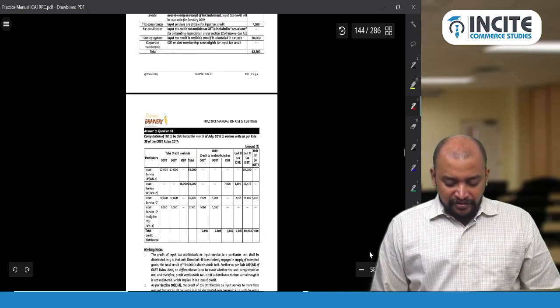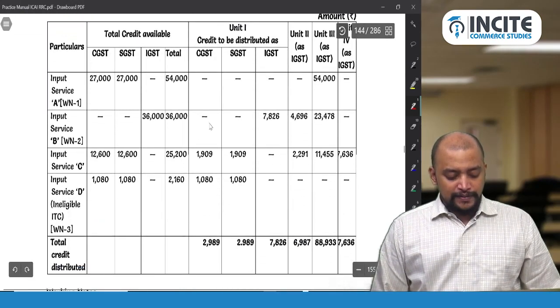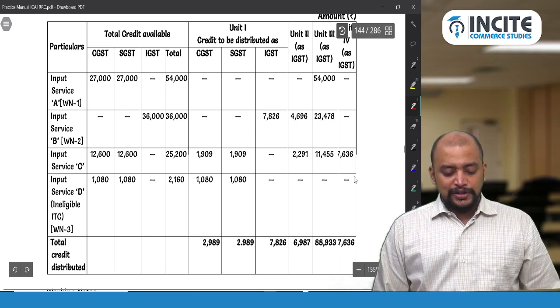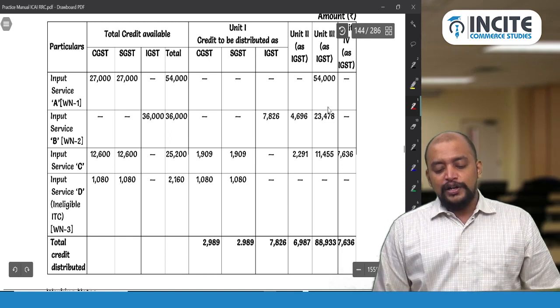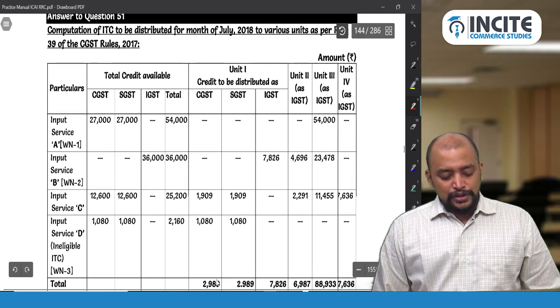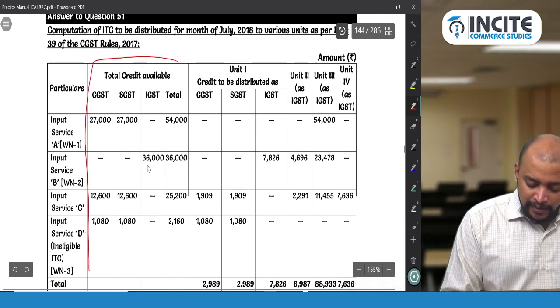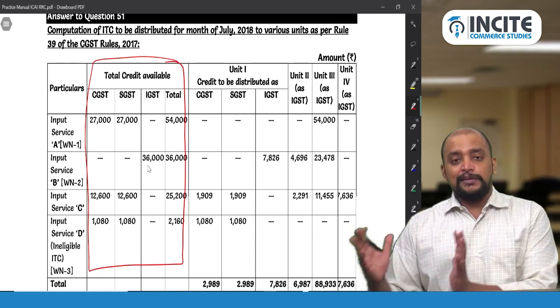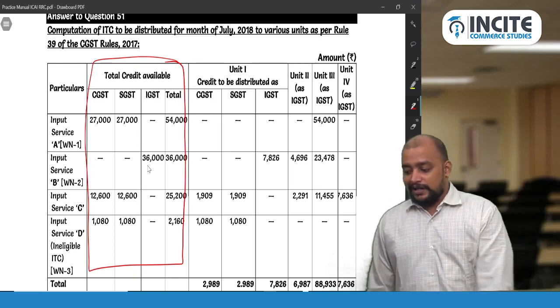So question number 51, see here. Everything needs to be distributed and you will get the total credit distributed for Unit 1, Unit 2, Unit 3. You understood now the preparation of the table. The total credit available you can reduce, since in the exam answer sheet you will not have space. You don't have to write this information, but the remaining you just prepare as a table like this. It will be easy for you to arrive at the answers. Okay.